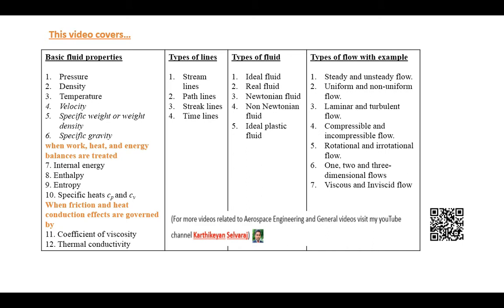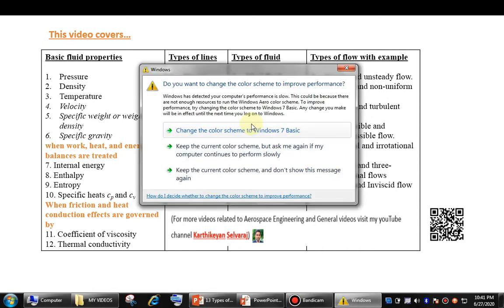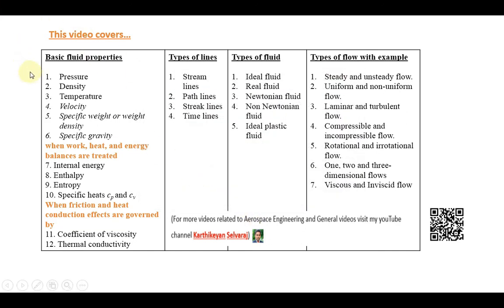This video is going to cover four major topics, because whenever you are dealing with aerospace engineering and the aerodynamics subject, it's one of the main subjects. Not only in aerodynamics, in other subjects also we need to know some fundamental things. So here I covered some of the fundamental things, especially the properties related to fluid, types of line, types of fluid, and types of flow with examples. For example, the first case, basic fluid properties.